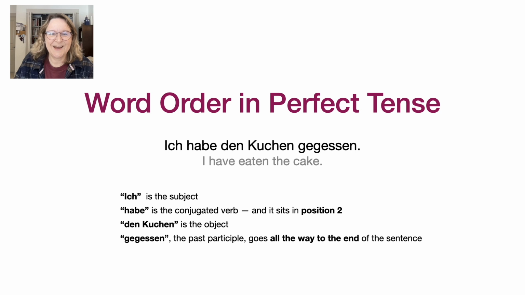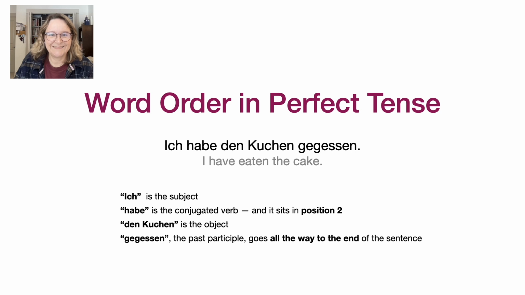Word order in the German perfect tense. How to say things like I have eaten the cake, and where all the words go. In German, the perfect tense is used all the time in spoken language, even more than the simple past. To form it, we use two parts: a conjugated helping verb, either haben or sein, and a past participle, like gegessen, eaten, gesehen, seen, gefahren, driven or traveled. Let's look at a basic example. Ich habe den Kuchen gegessen. I have eaten the cake.